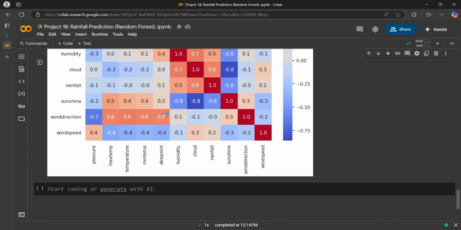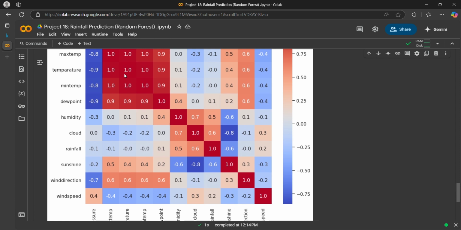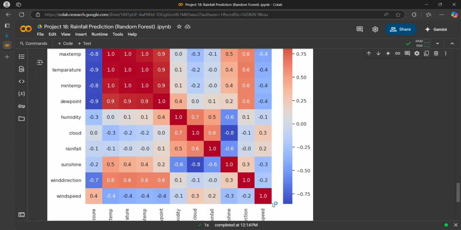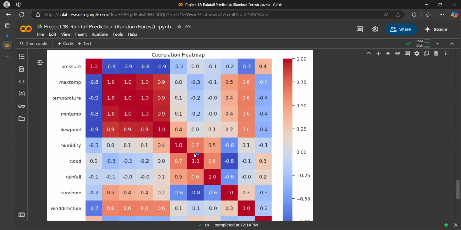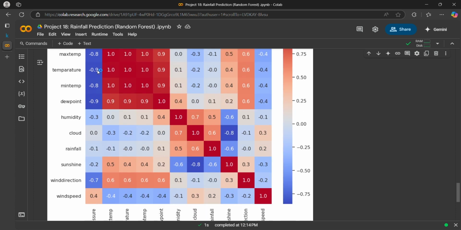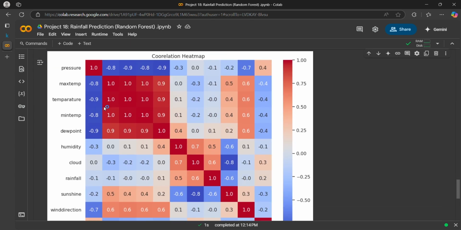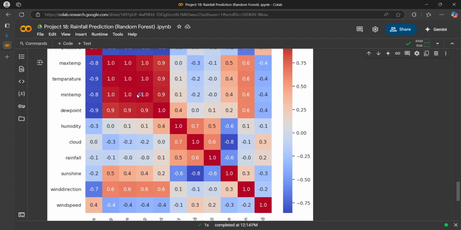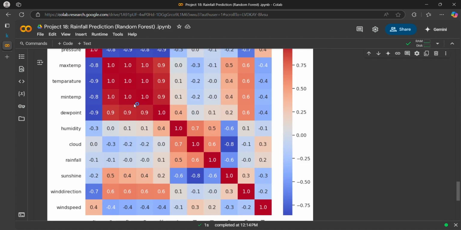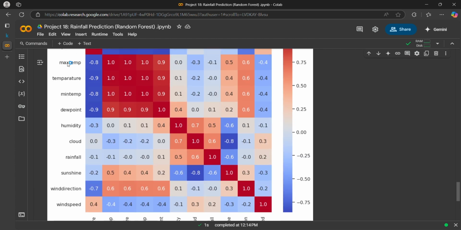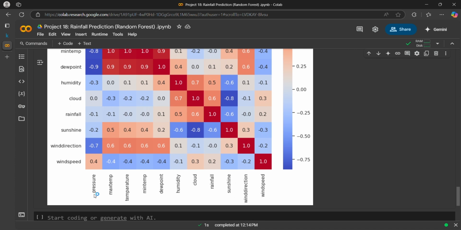Now what we can do is analyze it. We can see all the elements on the diagonal are correlated by 1. That means pressure is correlated to pressure at a rate of 1, and the same goes for the other entities as well. Now we can also see that maximum temperature is negatively correlated with pressure.